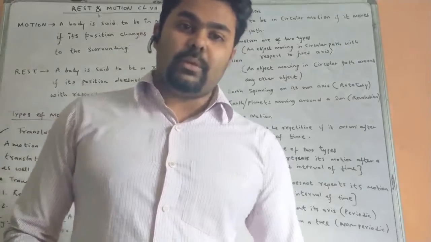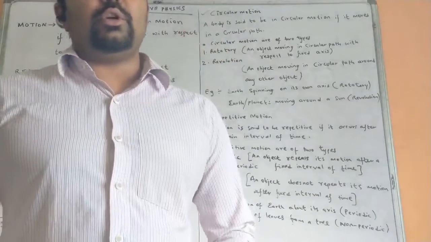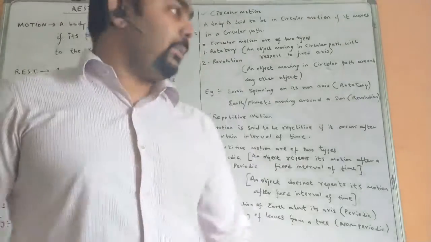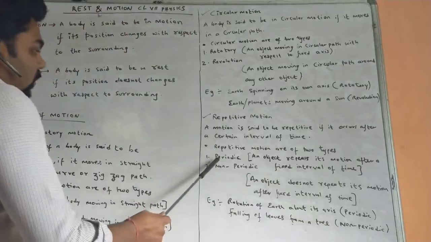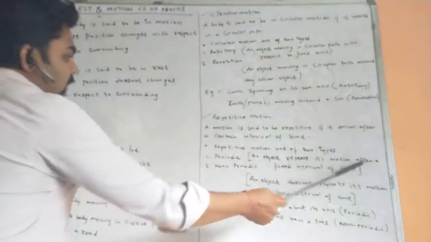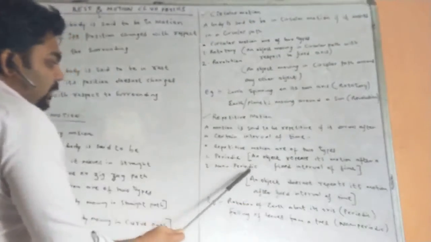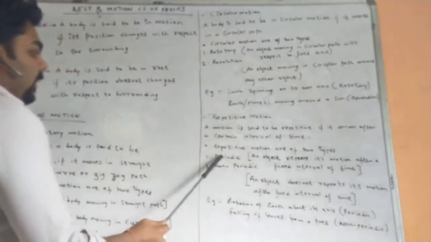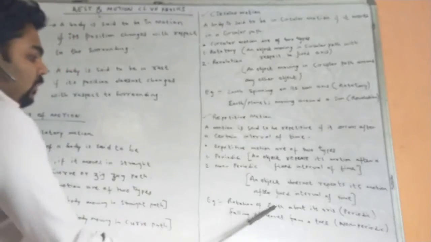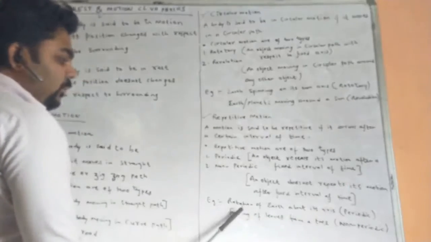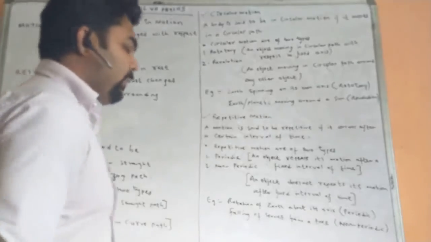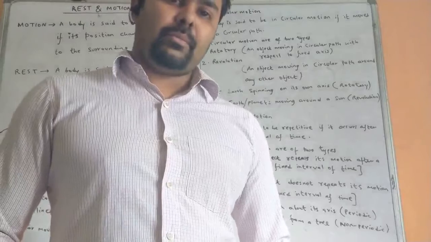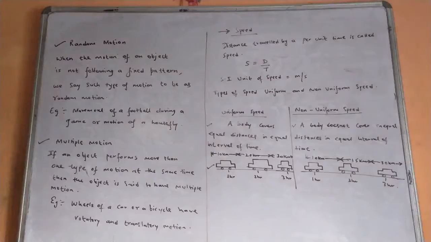And non-periodic motion means if the motion of a body does not depend upon a fixed interval of time, then we consider it as non-periodic. Okay? So in periodic motion, an object repeats its motion after a fixed interval of time, and non-periodic means an object does not repeat its motion after a fixed interval of time. Rotation of the earth about its axis is periodic, and falling of leaves from a tree is non-periodic. We cannot predict when the leaf will fall from a tree. That is non-periodic.